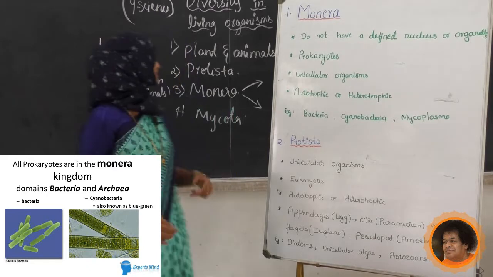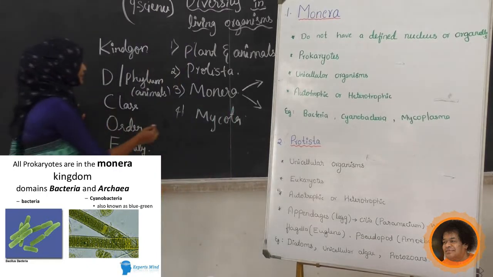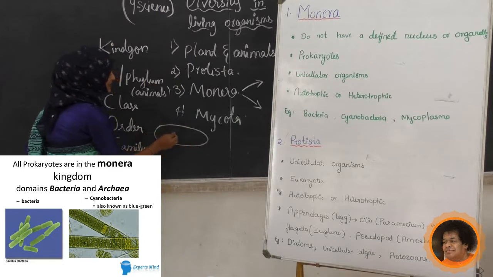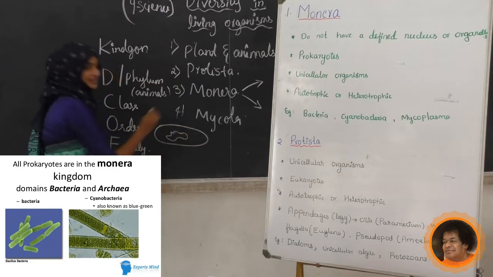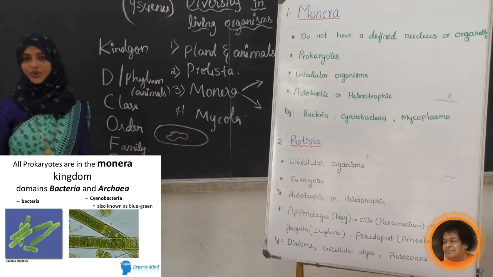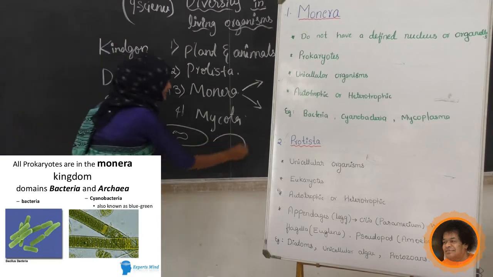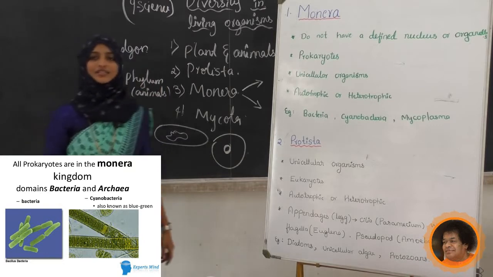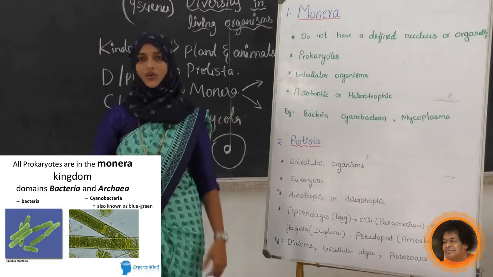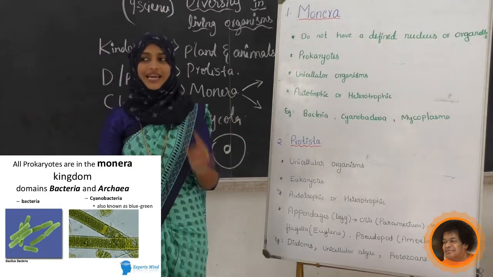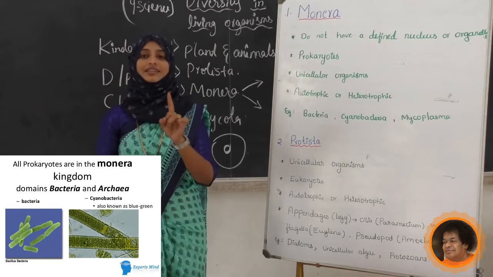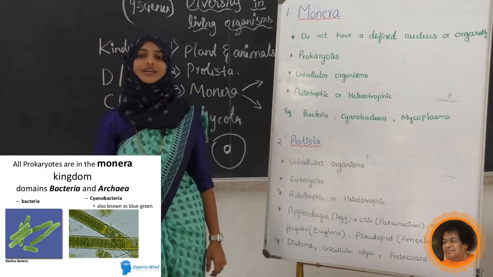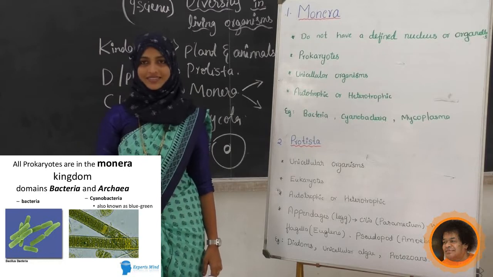While drawing the bacterial structure, we simply draw like this, somewhat like this. There is no definite nucleus. Like our plant cell or animal cell, we draw a round nucleus because it has a definite nucleus. But in the case of Monera, there is no definite nucleus, an indefinite nucleus is there.